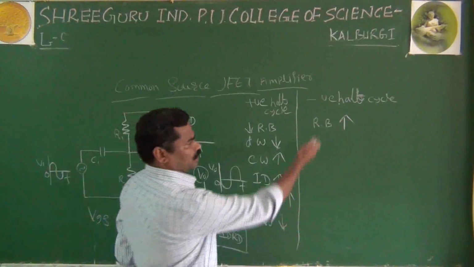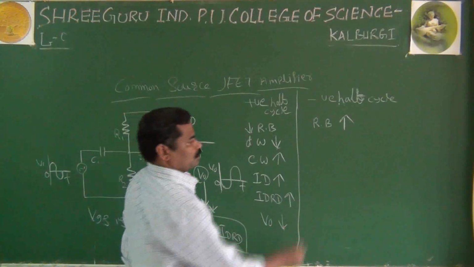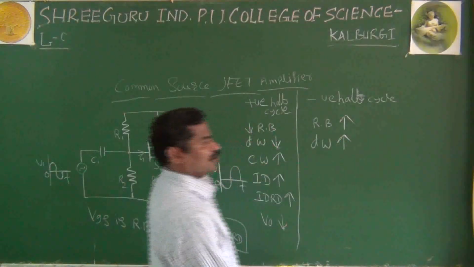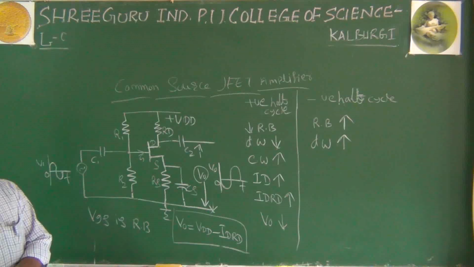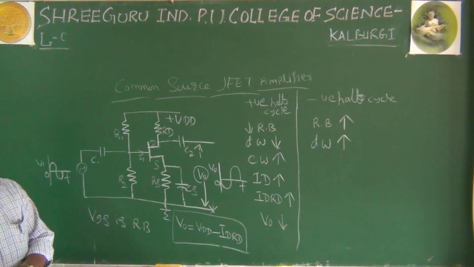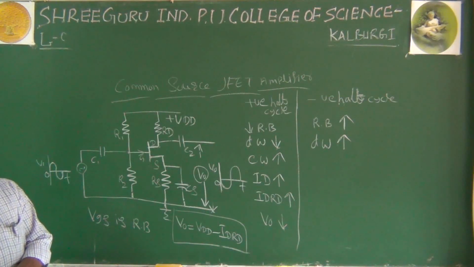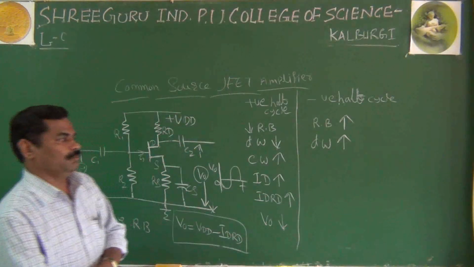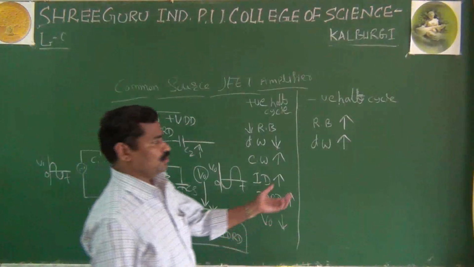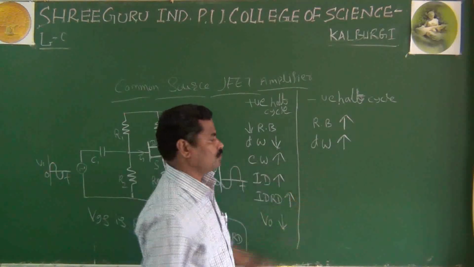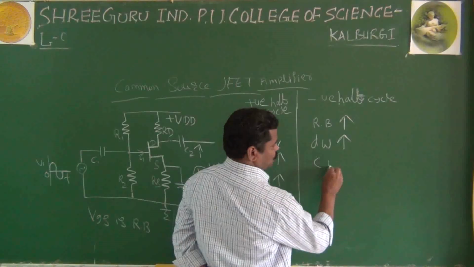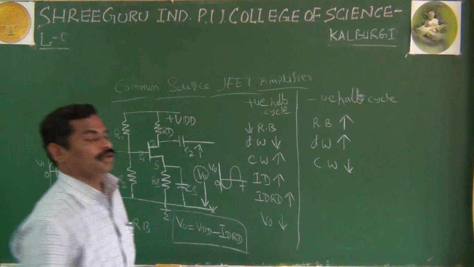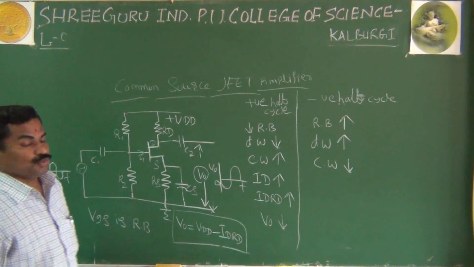Then, as we know, if the reverse bias increases, the depletion width also increases, because the depletion width depends on the reverse bias, as you studied in diodes and also in FET in the beginning. Because the depletion layer increases, the channel width, CW, decreases, because the depletion layer always moves towards the channel.